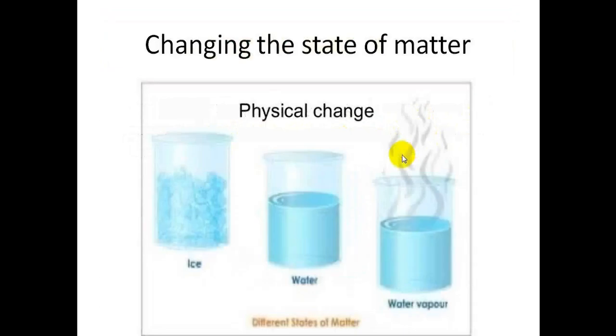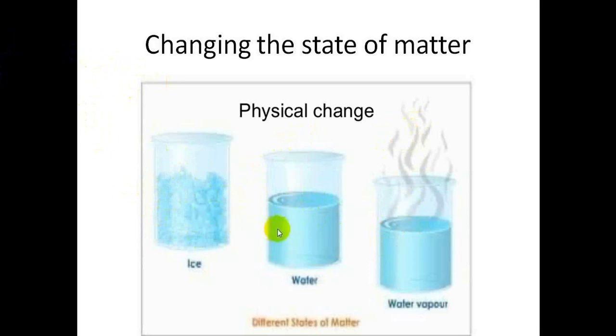Like, for example, changing the state of matter. As we know, we have three states of matter: solid, liquid, and gas. In the first beaker here, we have ice, solid. So melting is the first step, from solid to liquid.